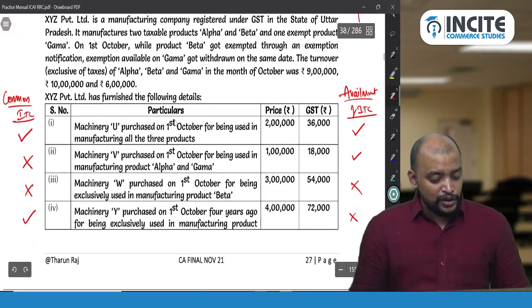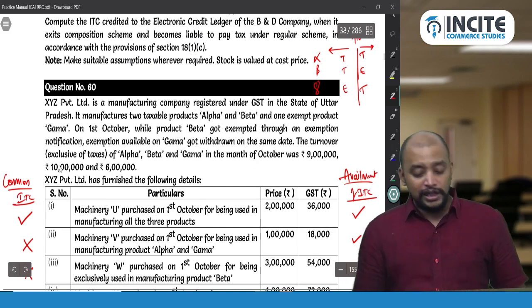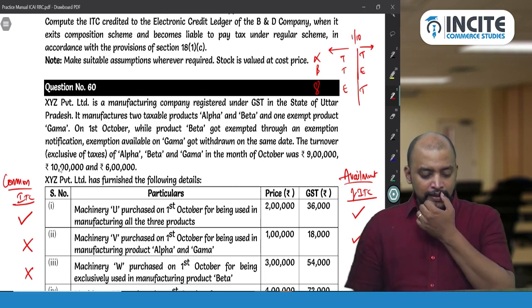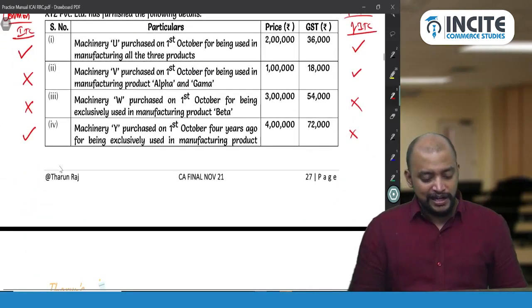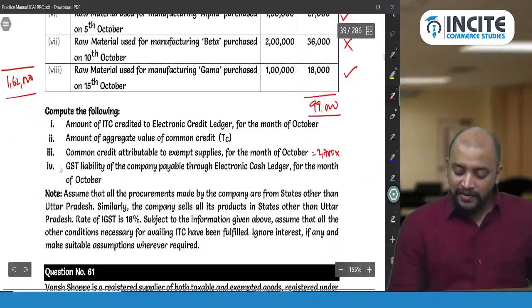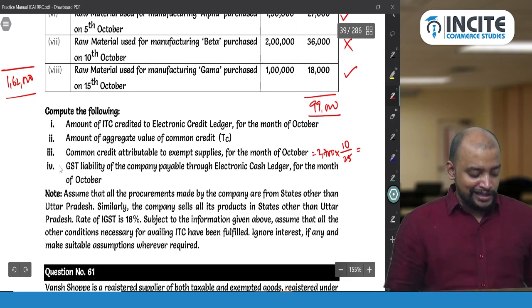So exempted turnover you see. Which is exempted? Beta is only exempted, that is 10. And total turnover 9 plus 10 plus 6, that is 15. Correct? 15 plus 10, 25. So 10 divided by 25. Am I right here? So 10 divided by 25 will be attributable to exempted. So 2,700 into 10 divided by 25.